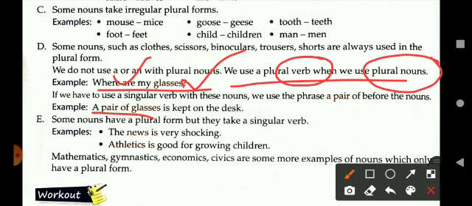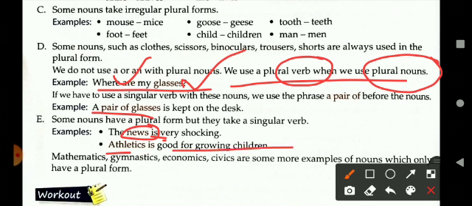Now some nouns have a plural form but they take a singular verb. For example, the news is plural in form, but still it takes a singular verb only. Athletics is good for growing children.